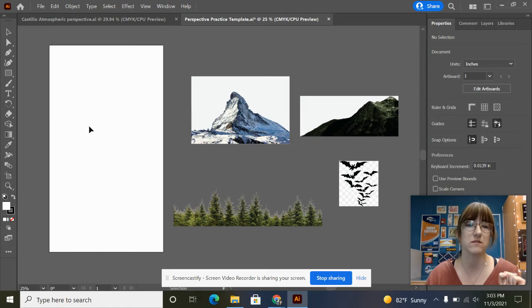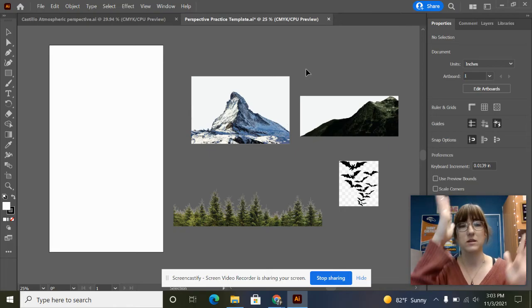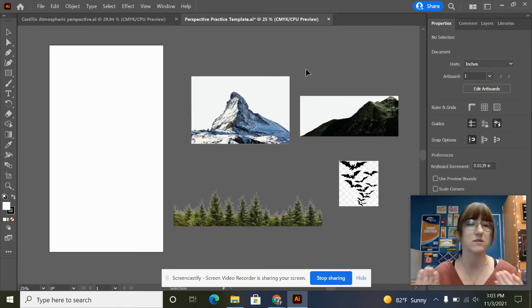The proportions of this artboard are the average proportions that you would need to create a phone background. I don't ever want us to create things without a purpose. So as a graphic designer, your goal for this is to make something that would be an interesting background on your phone for a lock screen or your home screen. That's why I made it this proportion, tall and skinny, because that is the average size that an image would need to be to fit well on the screen.